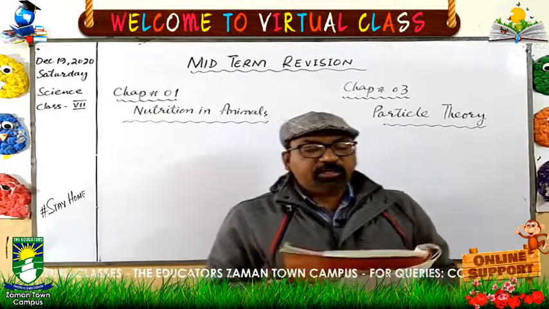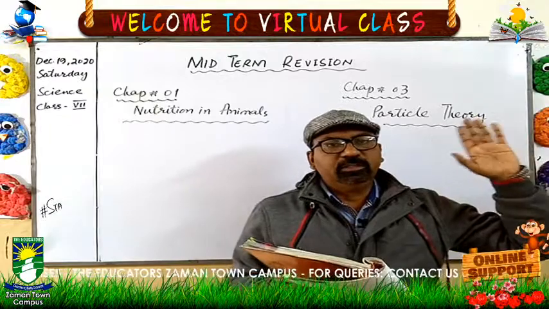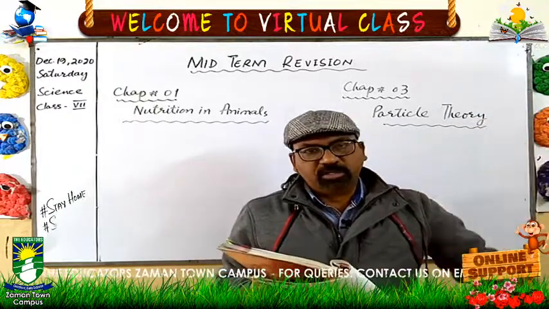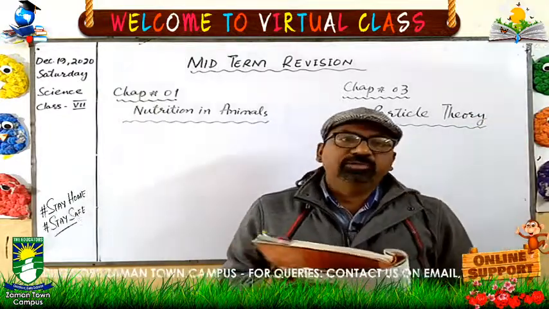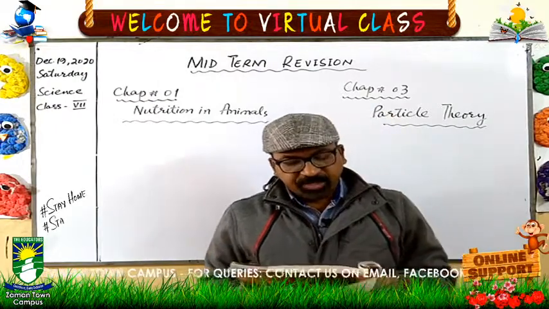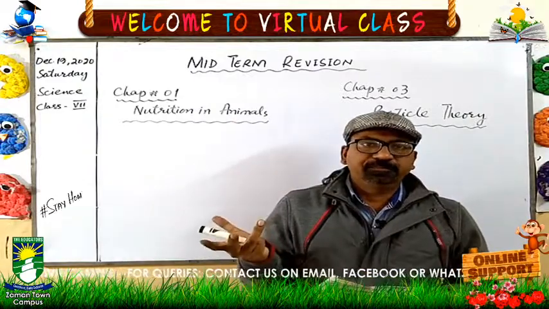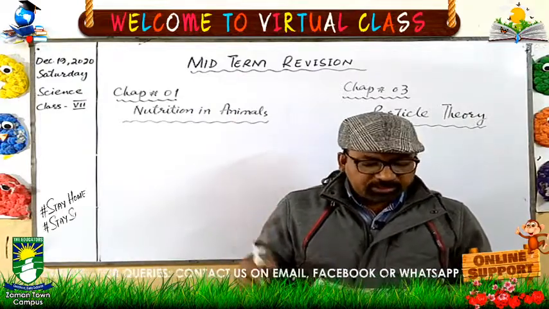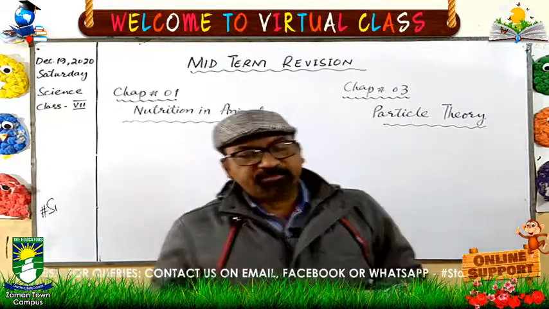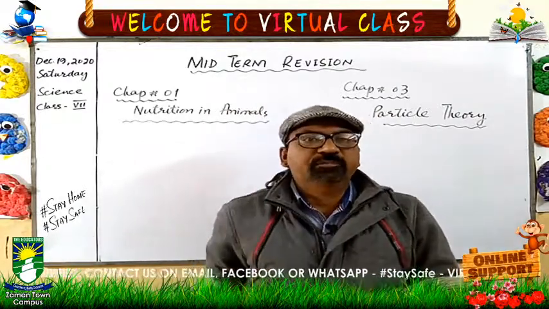This is a chapter about the particle theory. We were talking in chapter 1 about the living organisms, and this is all about the non-living things. So particle theory means what the non-living things are made up of, and what the arrangement of the particles is, because all things are made up of atoms. All things are made up of atoms.